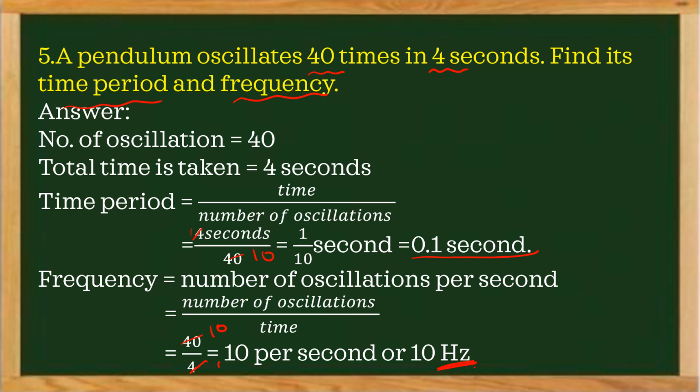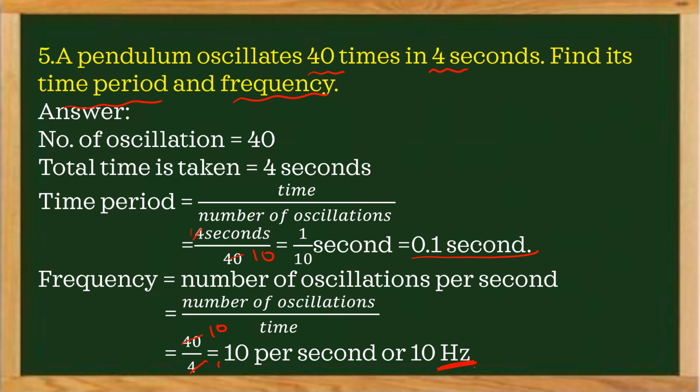Now, a pendulum oscillates 40 times in 4 seconds. Find its time period and frequency. Here they gave us 40 times in 4 seconds. We should calculate both time period and frequency. What is time period? Time taken by a particle to complete one oscillation. Frequency is nothing but the number of oscillations in 1 second. So first, the number of oscillations is 40, and the time taken is 4 seconds. So time period is equal to time by number of oscillations, 4 seconds by 40, 1 by 10, that is equal to 0.1 second.